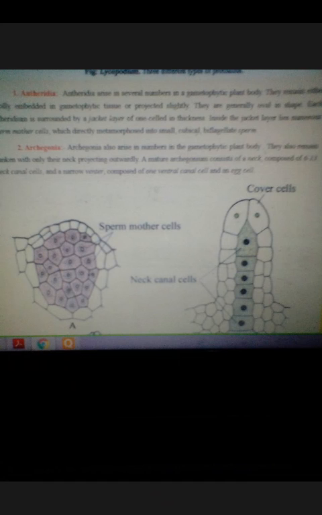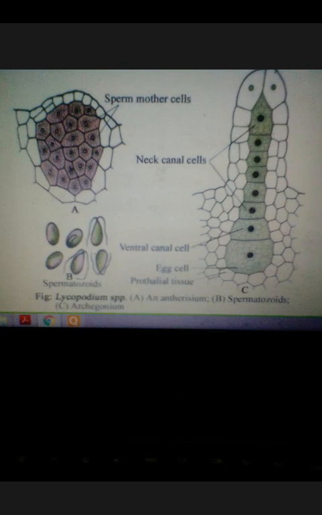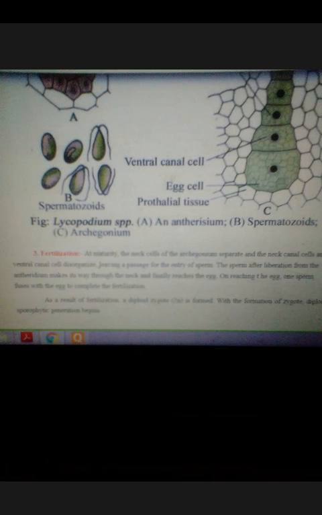Okay. Now fertilization. After maturity, the sperms get liberated and enter the archegonium through the neck canal cells. After entering, it fertilizes the egg, which forms a structure that is the zygote. Now the zygote will germinate into the sporophytic generation.